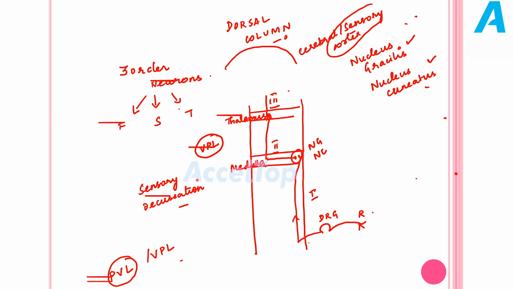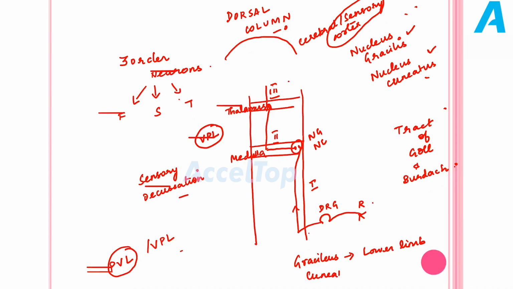Before that, we will see why it is called the tract of Goll and the tract of Burdach. I have already told you the dorsal column is also called fasciculus gracilis and fasciculus cuneatus. We have these two different pathways. The sensations carried by the dorsal column from the lower limb are carried by the fasciculus gracilis. So gracilis is with the lower limb and cuneatus is with the upper limb.